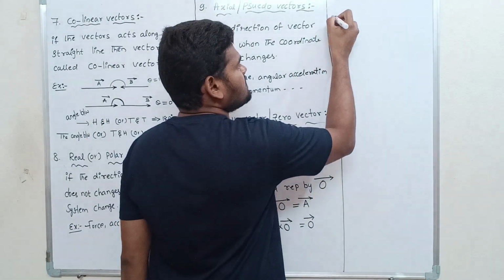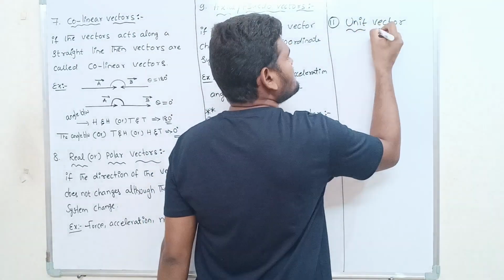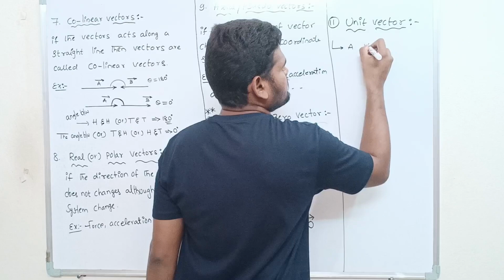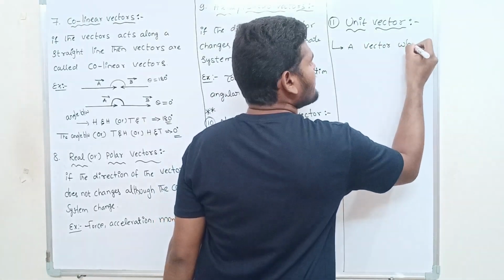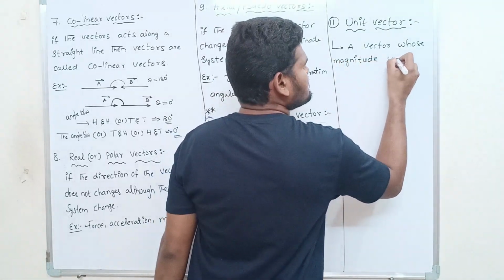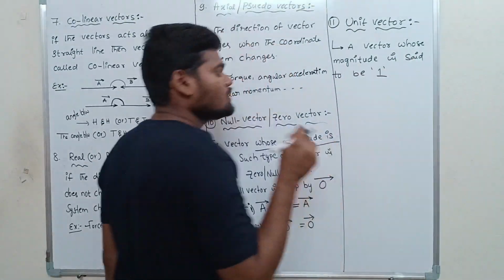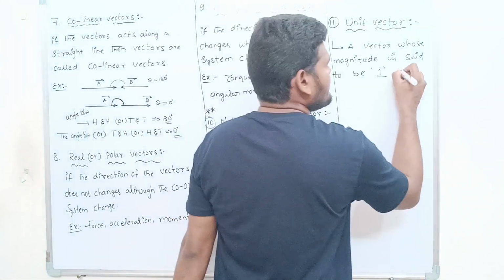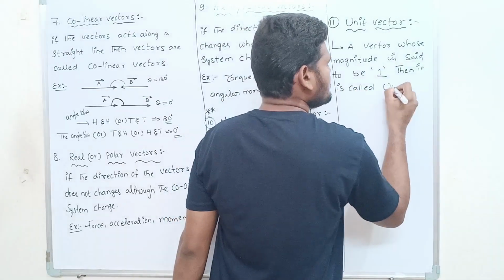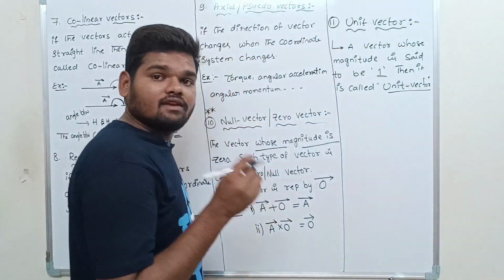So let us see the 11th type of vector, that is a unit vector. What is that? Unit means what? 1. So unit vector means a vector whose magnitude is said to be 1, then it is called a unit vector. Okay, are you getting?